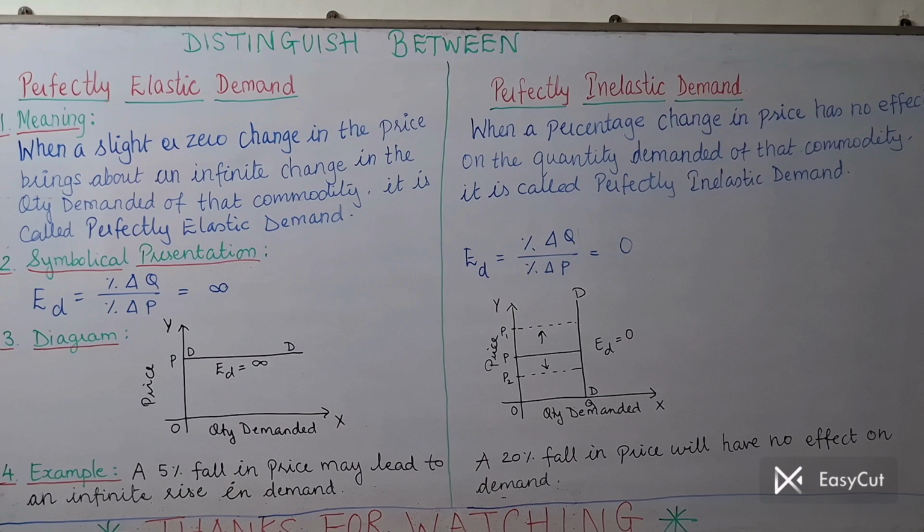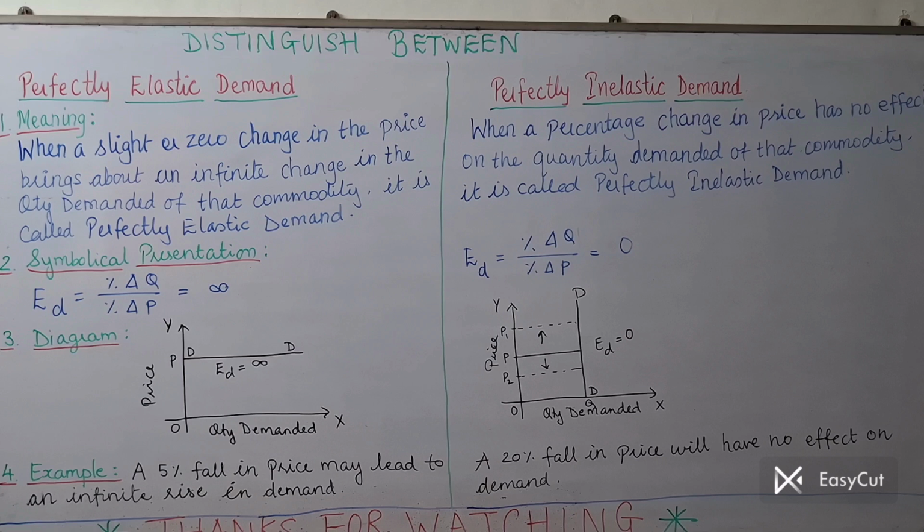Now let's start with the actual answer, meaning. Perfectly elastic demand means perfectly changeable demand. It should click to your mind. So the meaning is, when a slight or zero change in the price brings about an infinite change in the quantity demanded of that commodity, it is called perfectly elastic demand. That means there is a very minor change in the price, but it gives too much response from the demand side. Demand is totally changeable, and that's why it's called perfectly elastic demand.